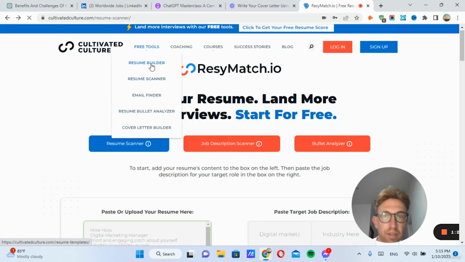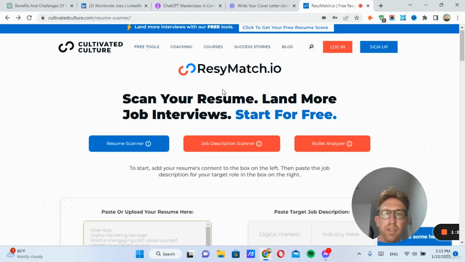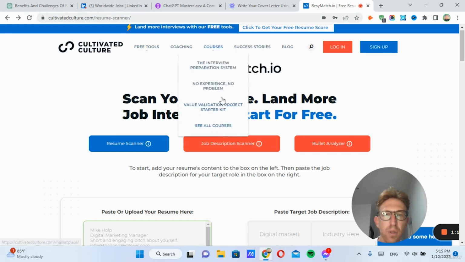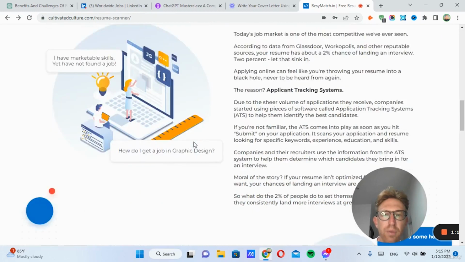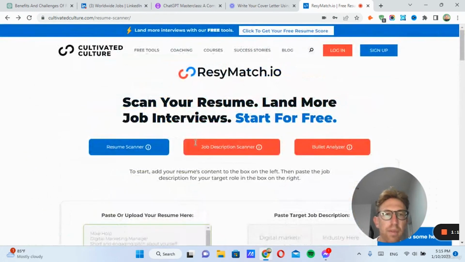It also has a resume builder and a cover letter builder, and I'll leave a link in the resources below where you can sign up for Cultivated Culture. They also have some courses on here as well as coaching, but I recommend it for optimizing your resume so that it gets through this applicant tracking system.